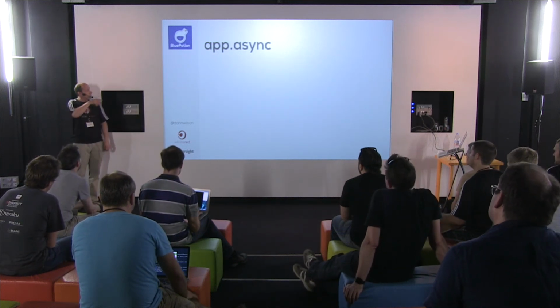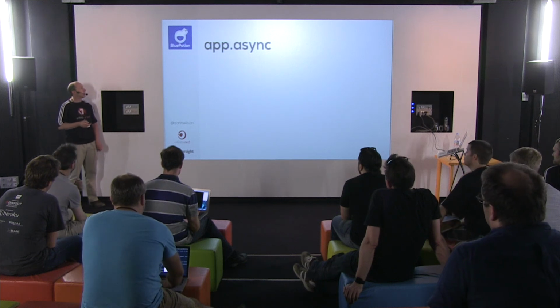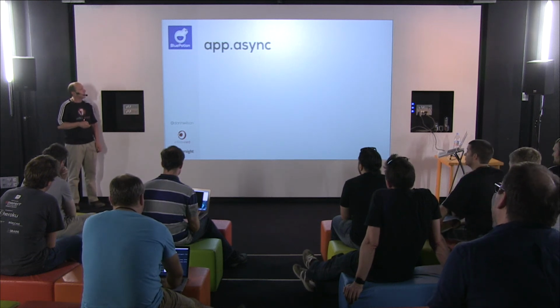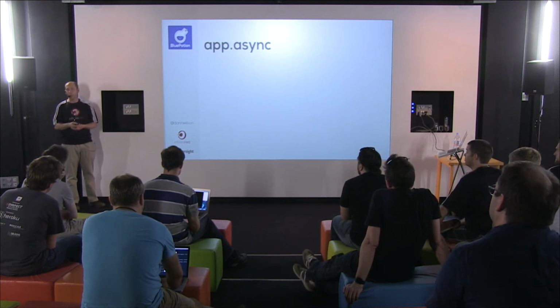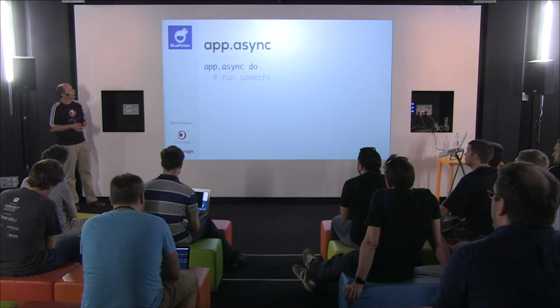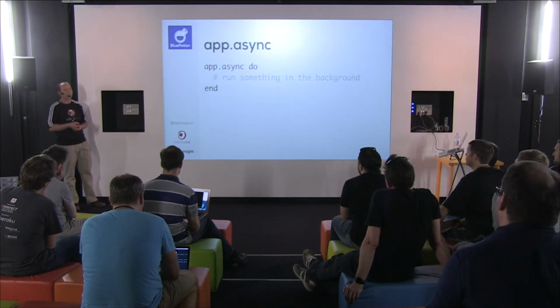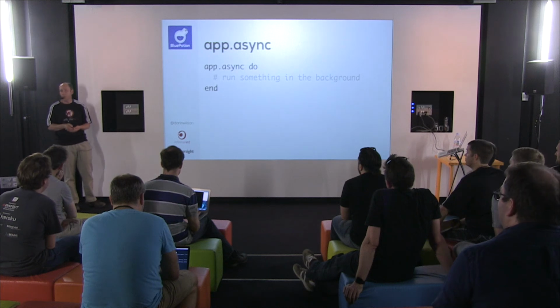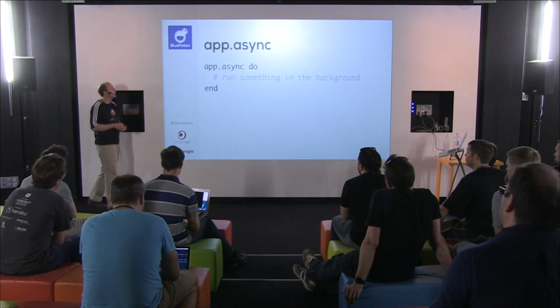App async, this actually lives at its own gem called motion async, but we wrapped it in here. This is for executing code off the main UI thread. And if you just need to run something in the background, it's as simple as this. It's a wrapper around Android's async task class.